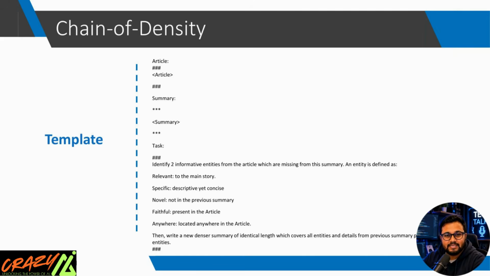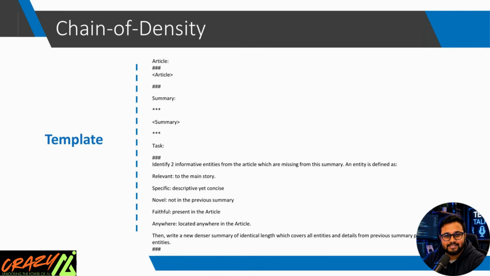Step 3. Find missing entities. Now comes the most important instruction. Identify two informative entities that are missing from the current summary. Ensure those entities are relevant, specific, novel, faithful, and can be found anywhere in the article. Think of this as a quality check. The AI asks itself, what important details did I forget?